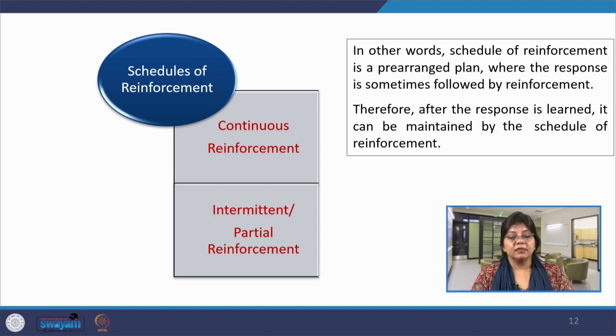In other words, this is a pre-arranged plan where responses are sometimes reinforced and sometimes not reinforced. If there is no punishment, then there is no reinforcement also. Therefore, after the response is learned, it can be maintained by the schedule of reinforcement in terms of time, in terms of ratio. Just now I gave you the very simple example, that an employee who was 30 minutes late is now just 20 minutes late. Maybe after some more reinforcement, he will be just 10 minutes late, or he will be on time. So, this is about phases or schedules of reinforcement, in what manner reinforcement will strengthen the desired behavior.